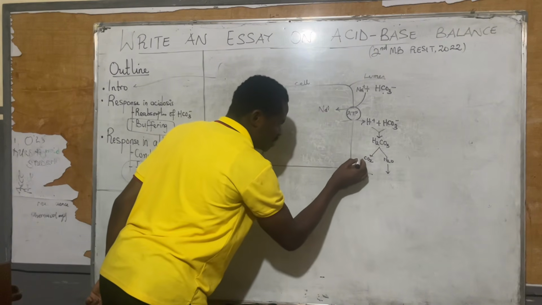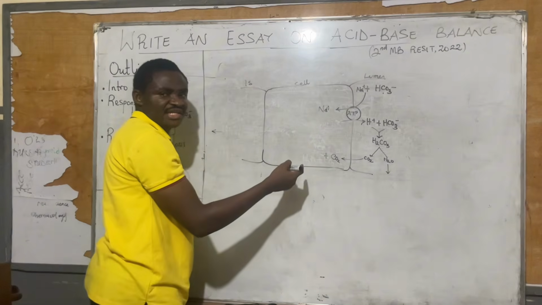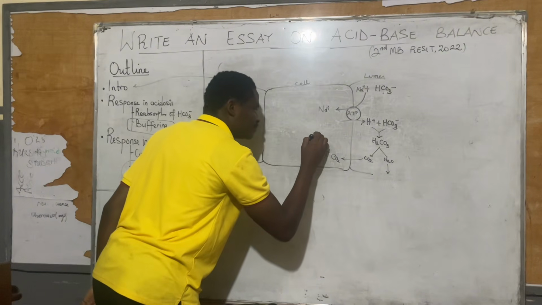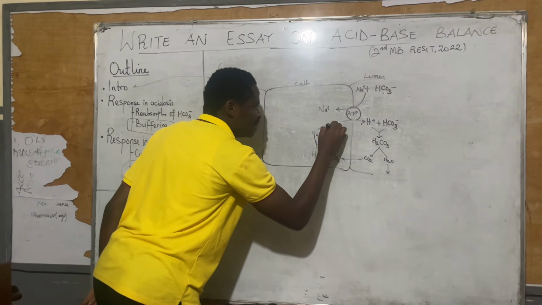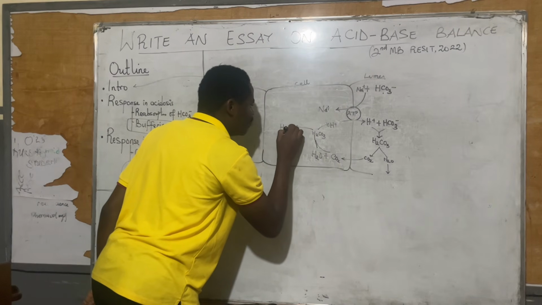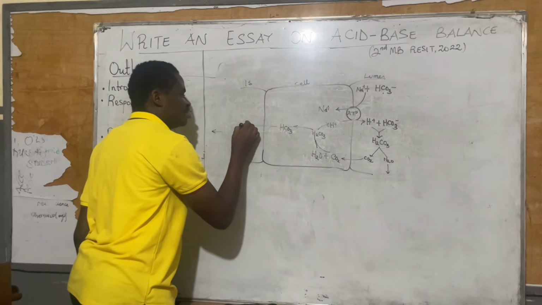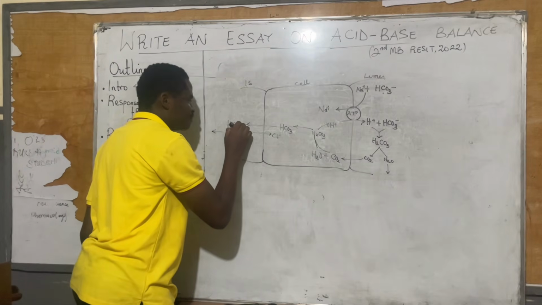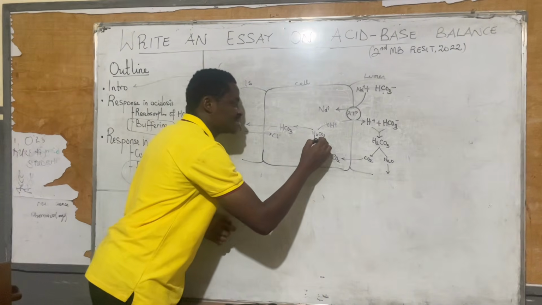This will continue. CO2, just the story we have said before, will bind with water that is inside the cell, and together we are going to form H2CO3. This will break down to give you H plus and HCO3 minus. HCO3 minus can be exchanged for chloride. So chloride can come into the picture to replace it. So that's it again being shown here. The enzyme here was carbonic anhydrase.